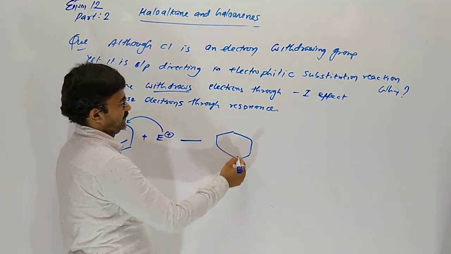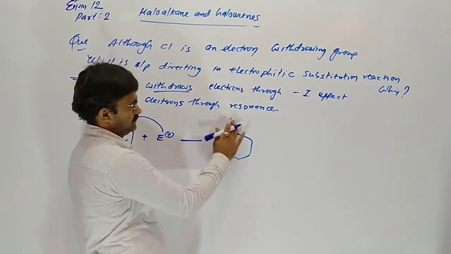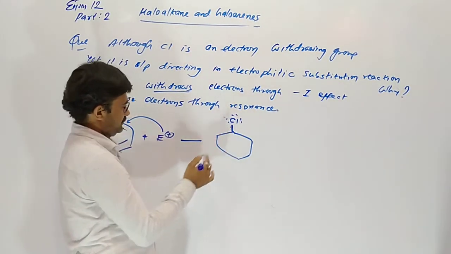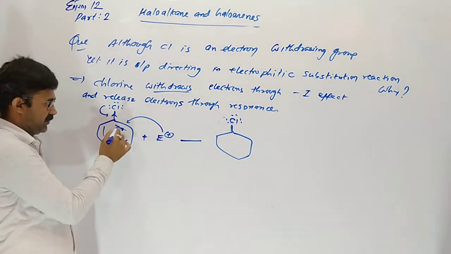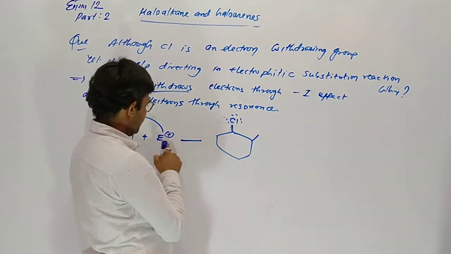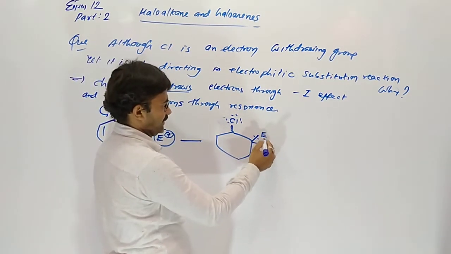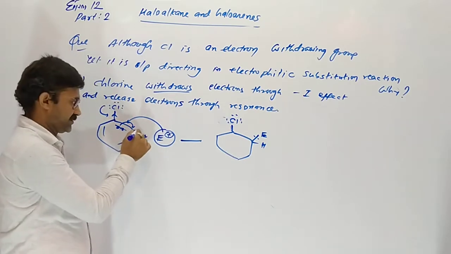So here you can see chlorine is there. After breaking this pi bond, 2 electrons move here. Here vacant orbital and filled combine here. H is already present.